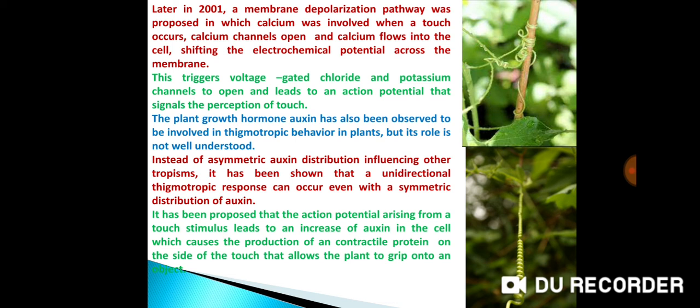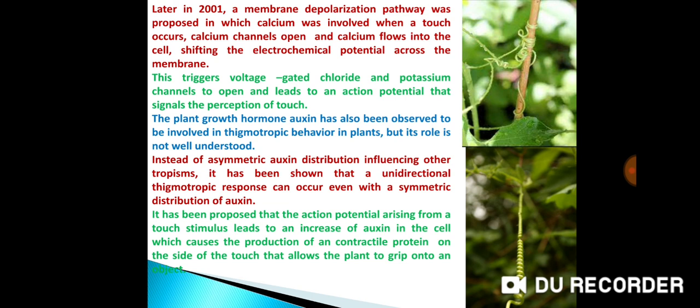When a touch occurs, calcium channels open and calcium flows into the cell, shifting the electrochemical potential across the membrane. This triggers voltage gated chloride and potassium channels to open and leads to an action potential that signals the perception of touch.